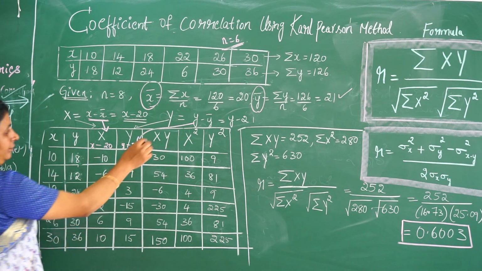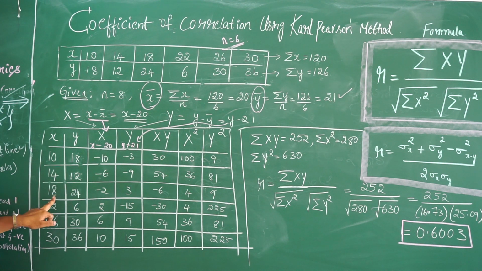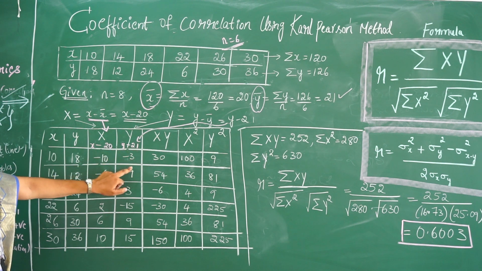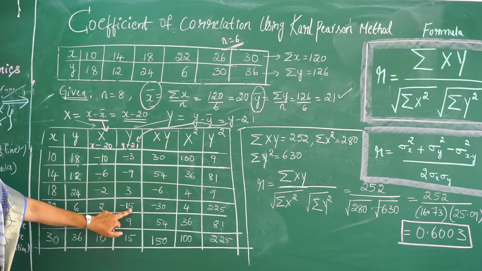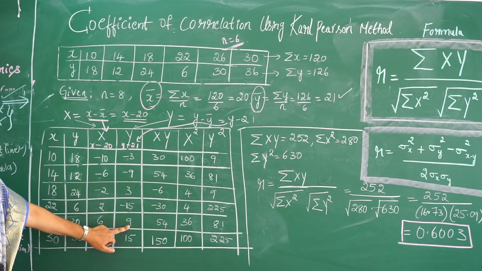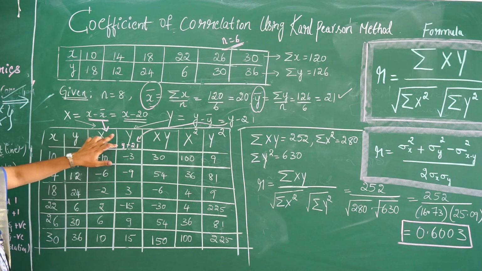Now 10 minus 20 is minus 10, 14 minus 20 is minus 6, 18 minus 20 is minus 2, 22 minus 20 is plus 2, 26 minus 20 is 6, 30 minus 20 is 10. Similarly for capital Y, y minus 21 is minus 3, minus 9, 3, minus 15. Next we have 9 and 6, and then 9 and 15. So this is the tabulated value of capital X and capital Y.